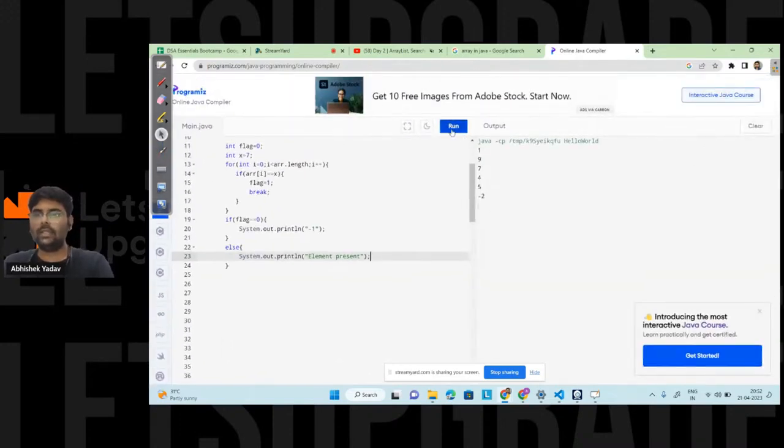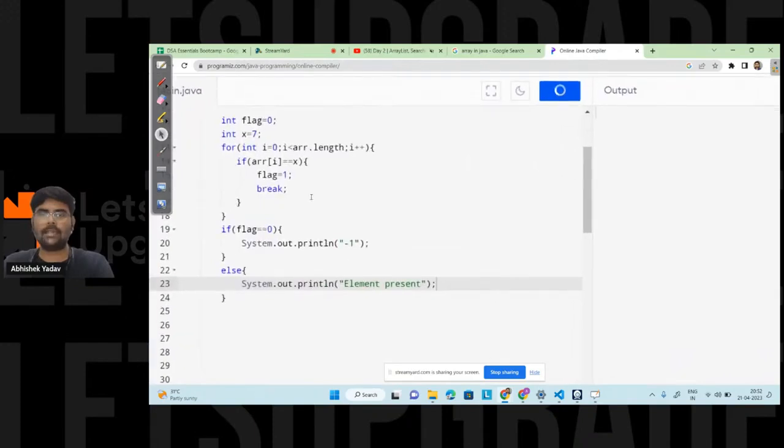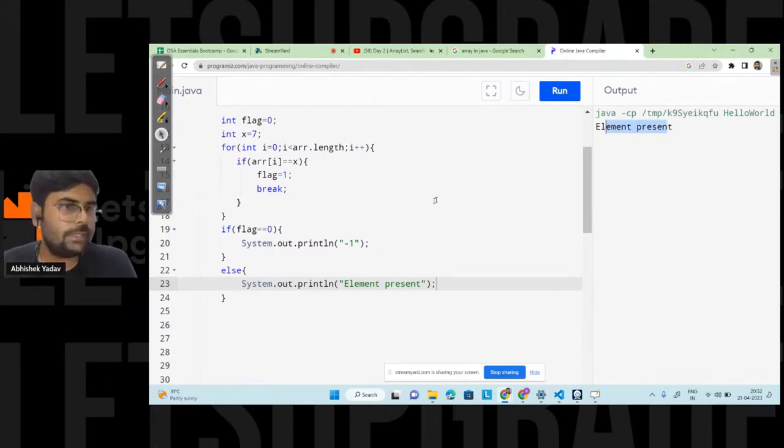Let's try to run the code and see whether 7 is present or not. So you can see we are getting the answer as element present in the array, right everyone? Yes or no? Please write in the chat if it is clear till this point.